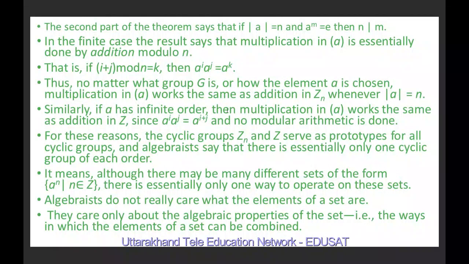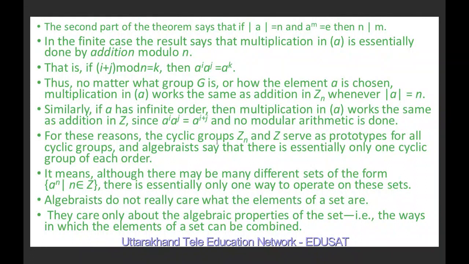Similarly, if a has infinite order, then the multiplication in the cyclic group generated by a works the same way as addition in Z. Since a^i times a^j equal to a^(i+j), here the operation is simple addition in Z, and no modular arithmetic is done.